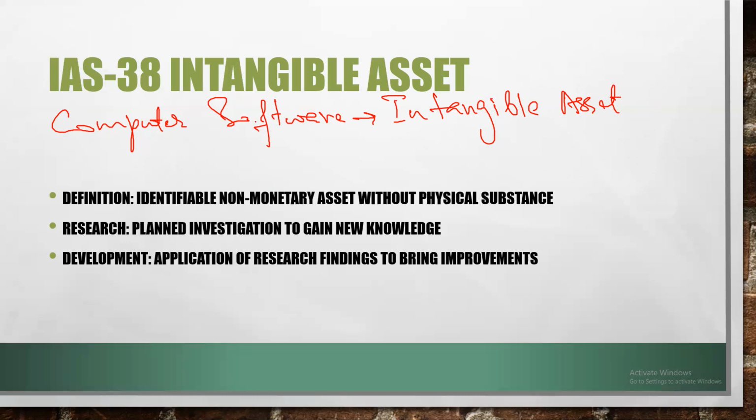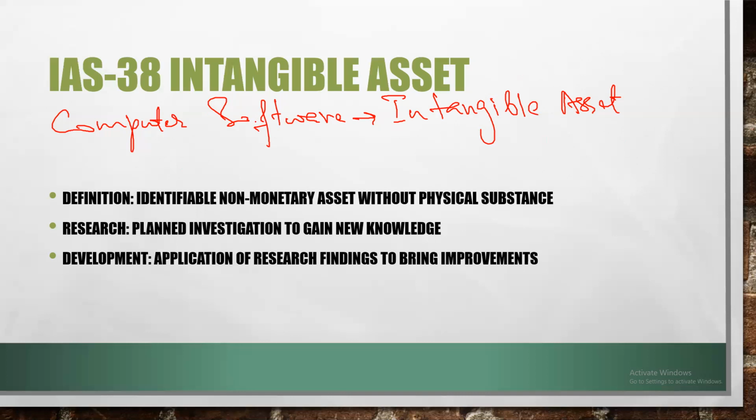Hardware requires some space in our office, in our living room. So software does not require any space. Software is something that we only see on the screen, that we use using our keyboard, our mouse, and the input devices.